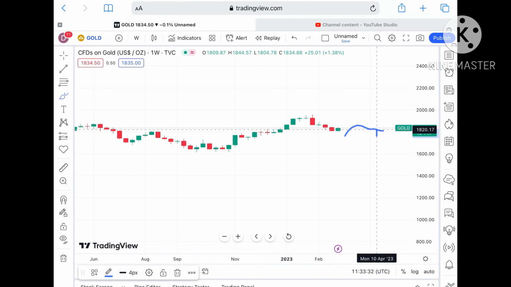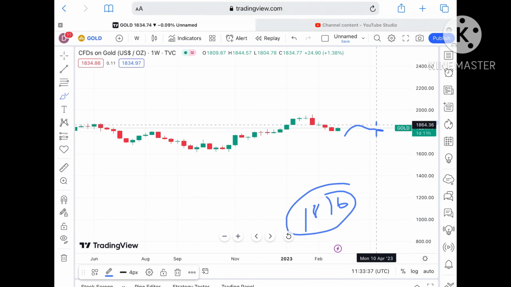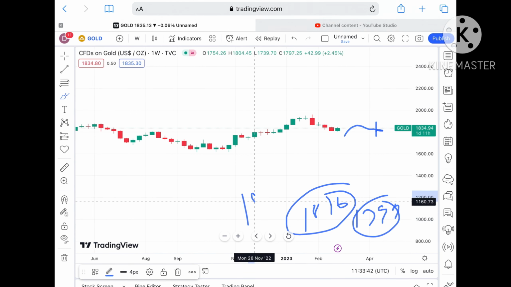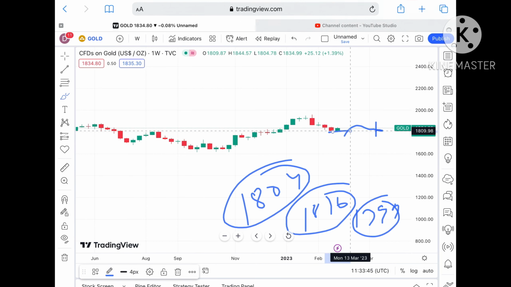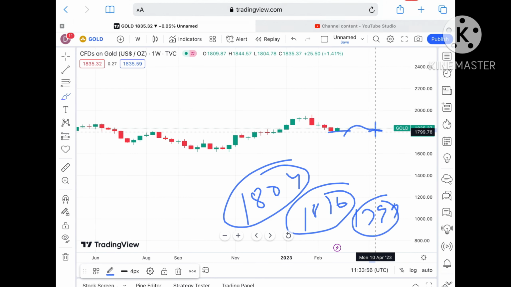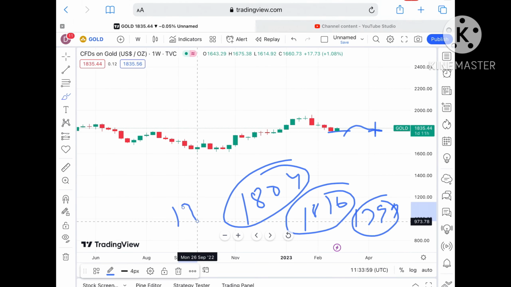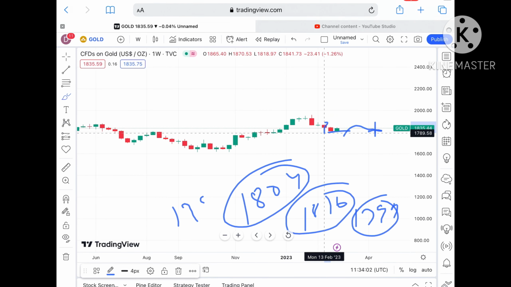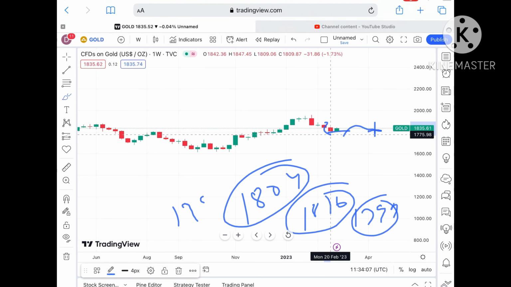Once the price starts falling below that support, it can go towards a level of around 1816, which is already a weak support, so chances are very high it can go towards around 1799 after crossing a level of 1804. Keep this in mind because this is already being tested here and is a weak support, so it can touch a level of around 1816 to 1799. From there it can fall further low towards $1786, and once it falls below that level, it can fall further low towards a level of around 1775 to around 1765. So keep this in mind.